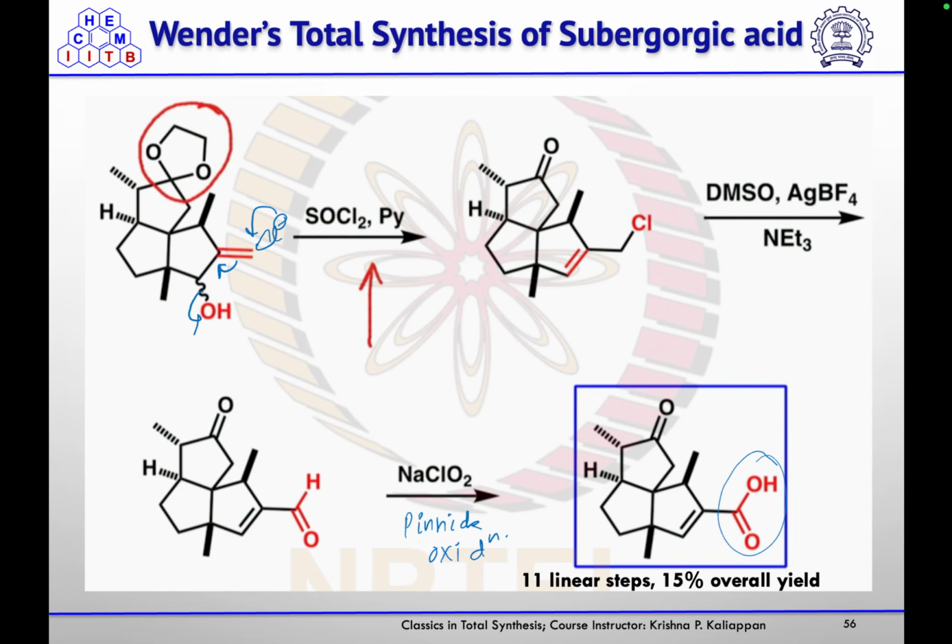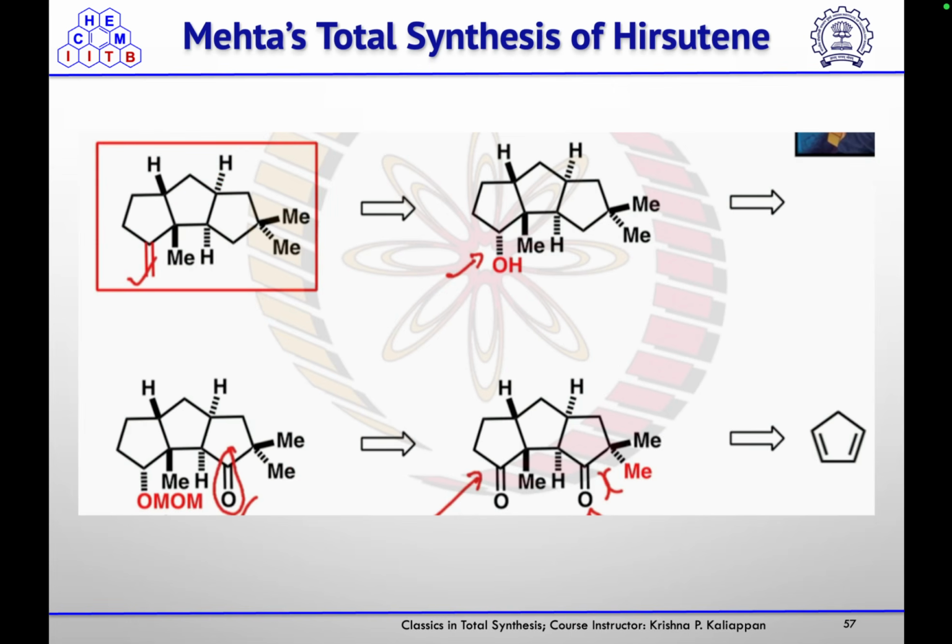So that is how the vendors completed the total synthesis of suberogorgic acid. Then next is hirsutene. Mehta's group completed the total synthesis of hirsutene, where they introduced this double bond by oxidation of that alcohol to the corresponding ketone and methyl Wittig reaction, and then that alcohol they protected using MOM group, and this CH2 they got by the reductive removal of that ketone group.